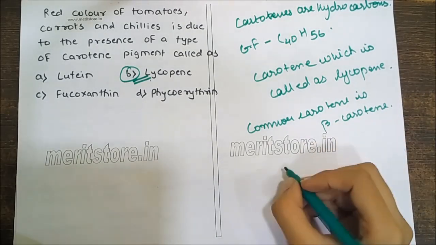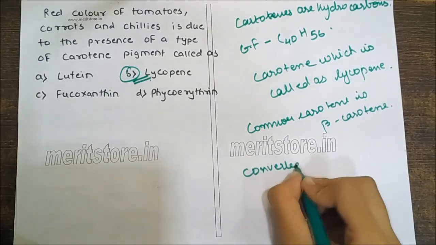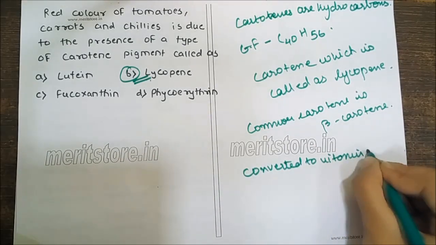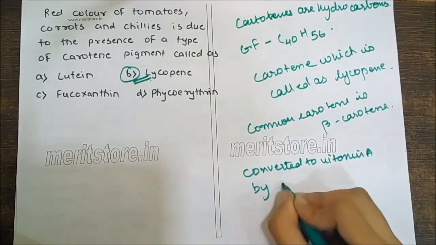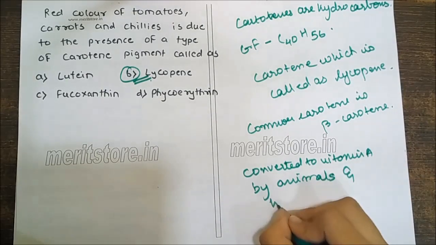It is converted to vitamin A by animals and human beings.